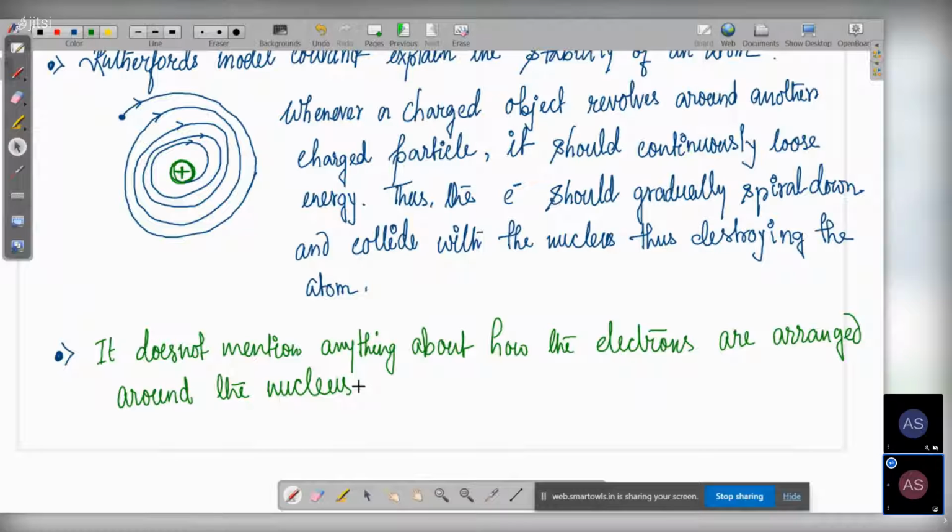It speaks nothing about this radius. If it is close, then how close? What is the numerical, mathematical value? It doesn't give us any data about that. So these are the two main drawbacks of Rutherford's theory.